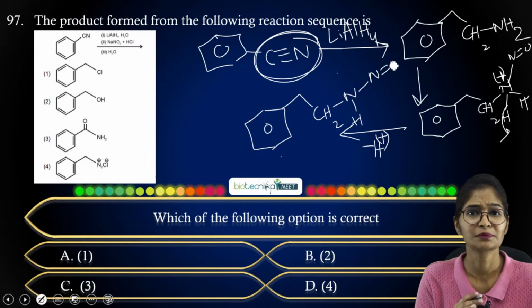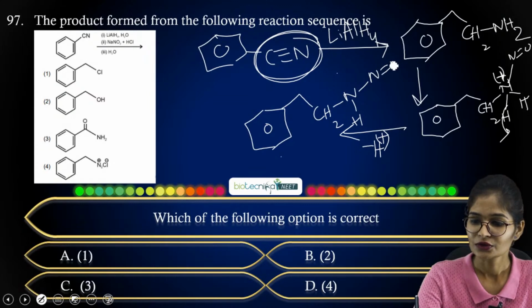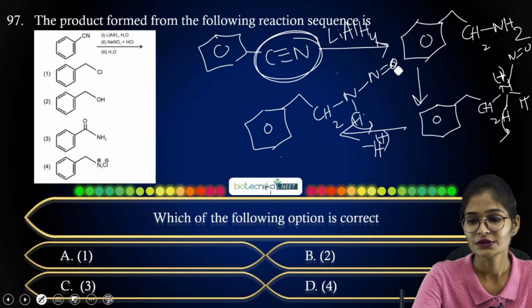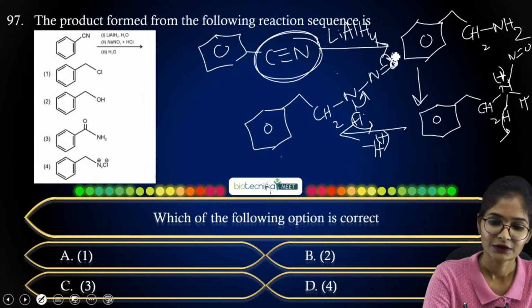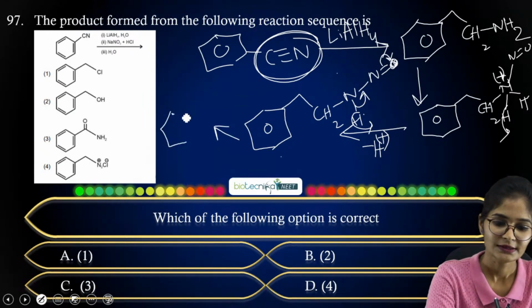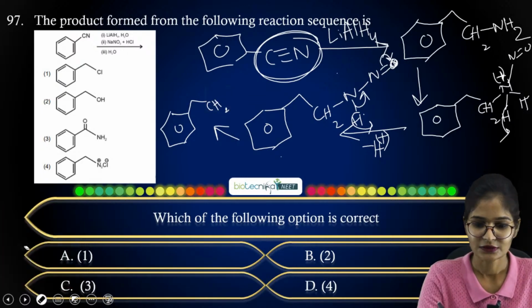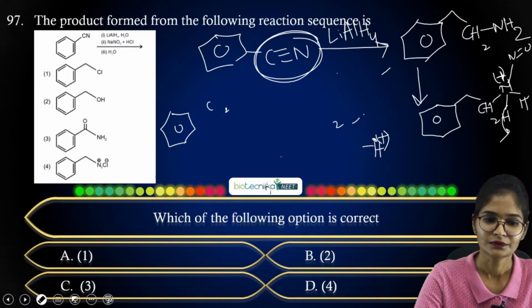To get your final product, you have to simplify the answer just by shifting the bond. Further, you can kick out the proton, or else you can transfer that proton to the oxygen center. So this will be shifted here, and the oxygen will be carrying a negative charge, right? So you have the C6H5 ring, you have CH2, and further your reactant part like this. Let me show you here.